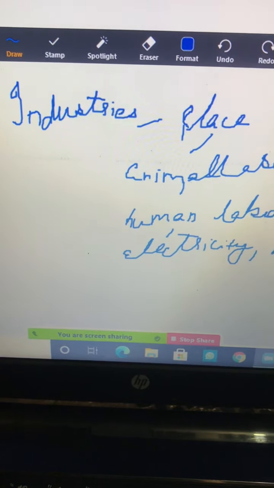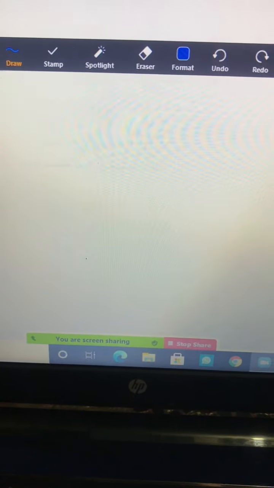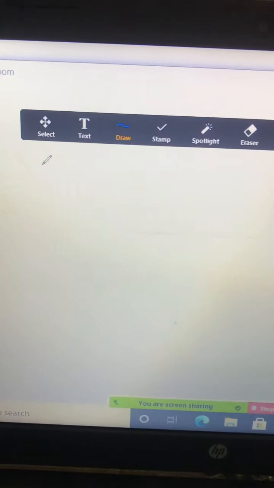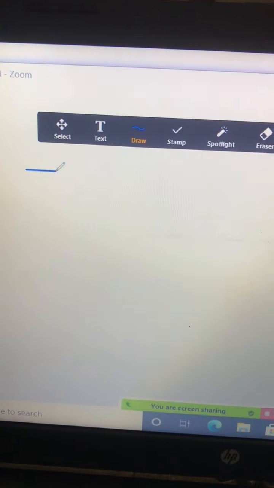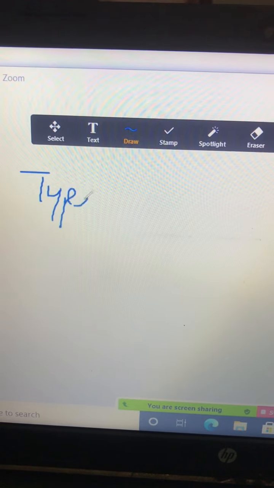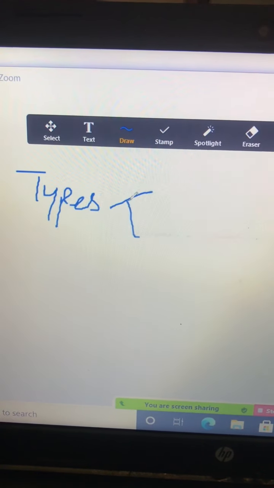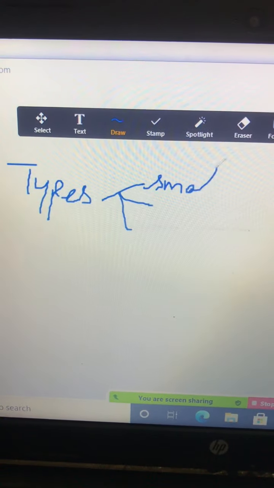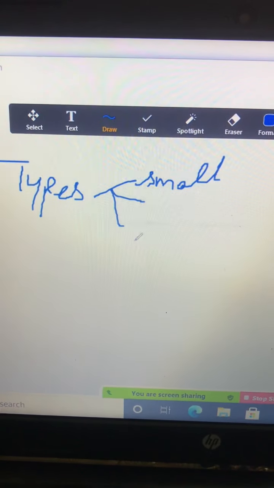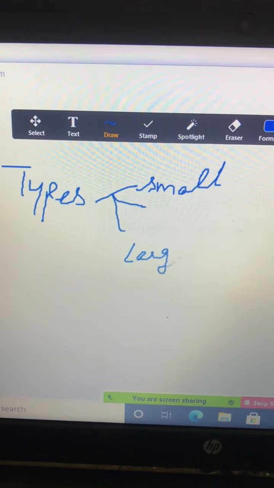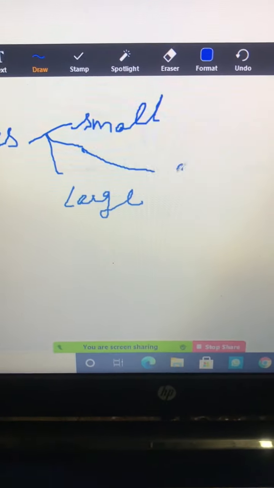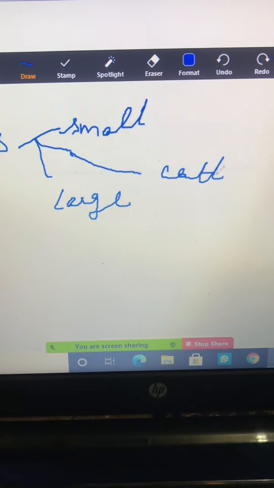So in secondary sector, when we discuss industries, we can have various types of industries. There can be small industries, there can be large industries, and there can be cottage industries.